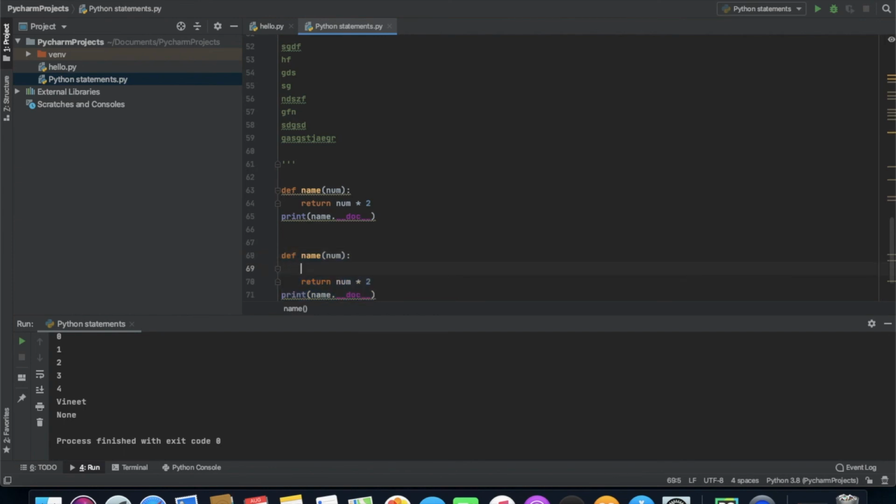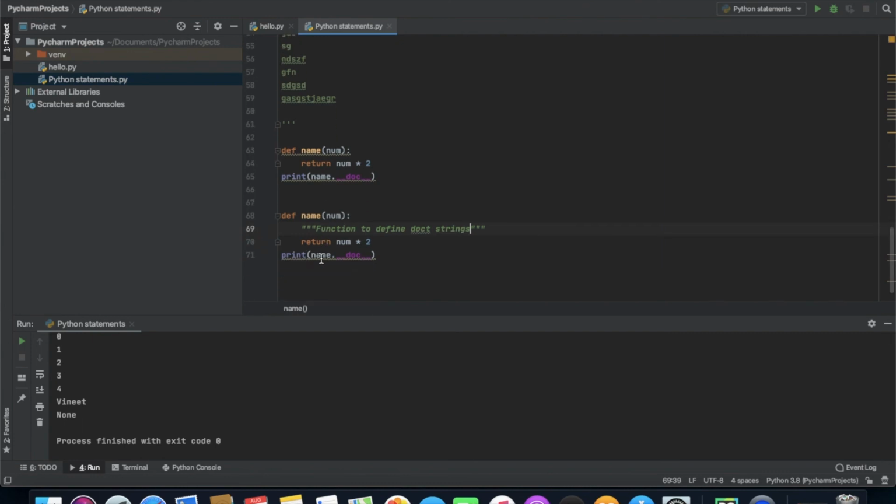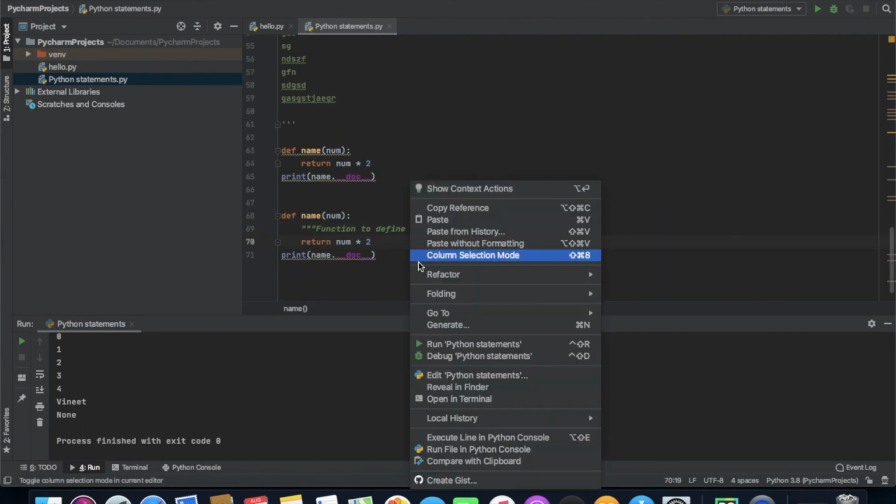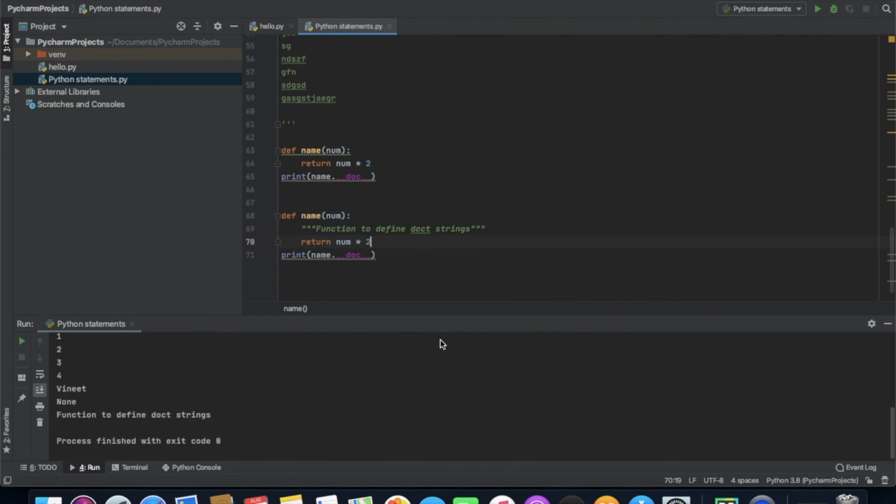So what I am going to do is use a simple triple quote string, and write the text: function to define docstring. Now I am going to use print name dot doc. Let's see what it gives us. Like we have seen, for the earlier code the value is None.